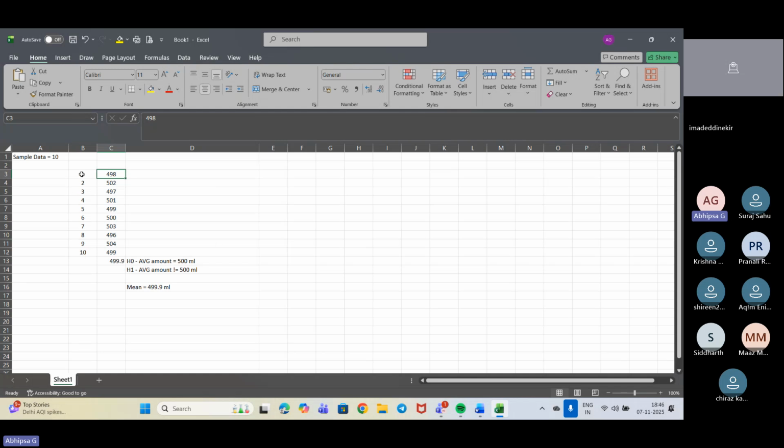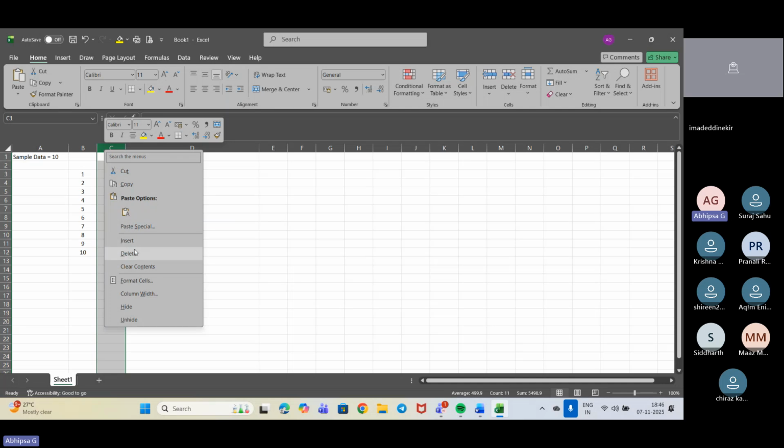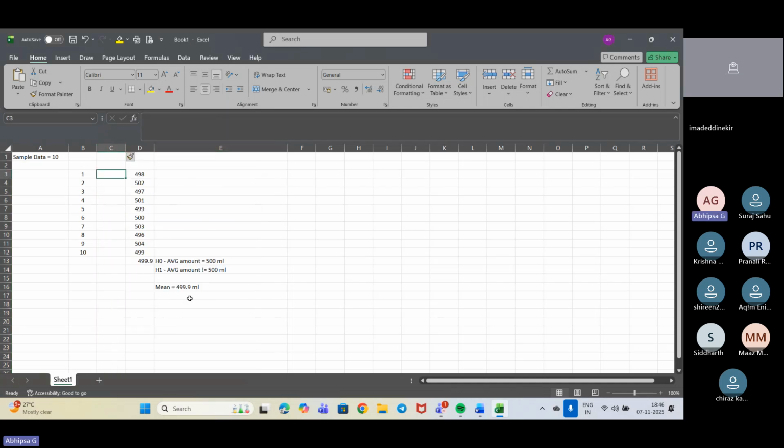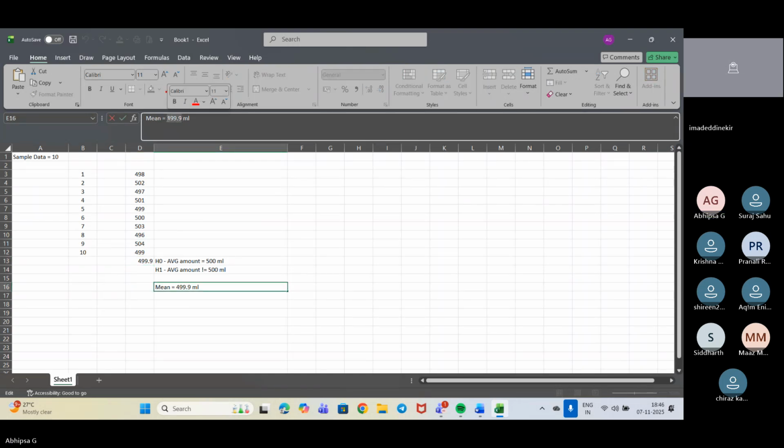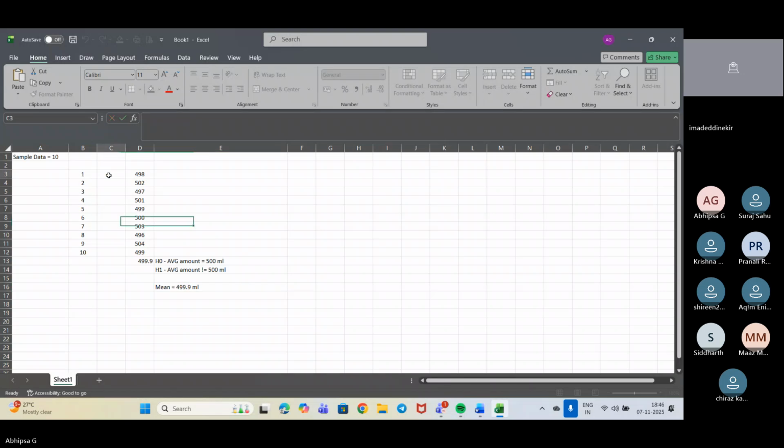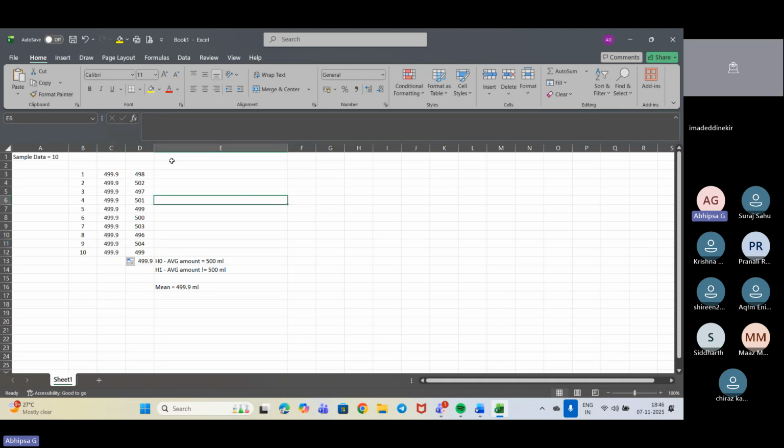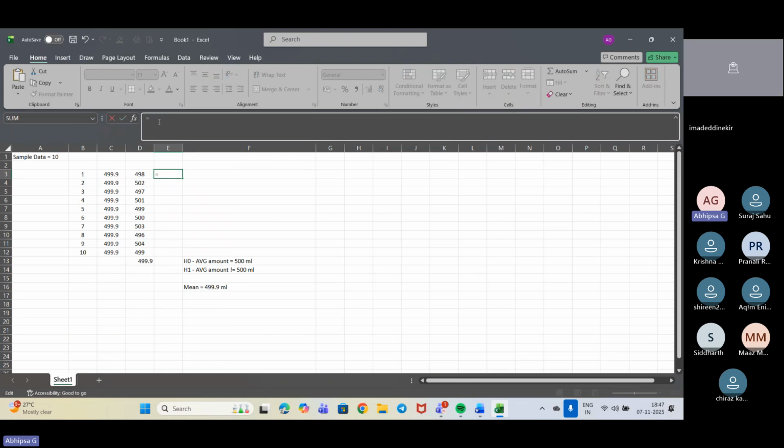Let's include a column up here, and here we will put this value and drag it down. Then we'll include another column for the difference.